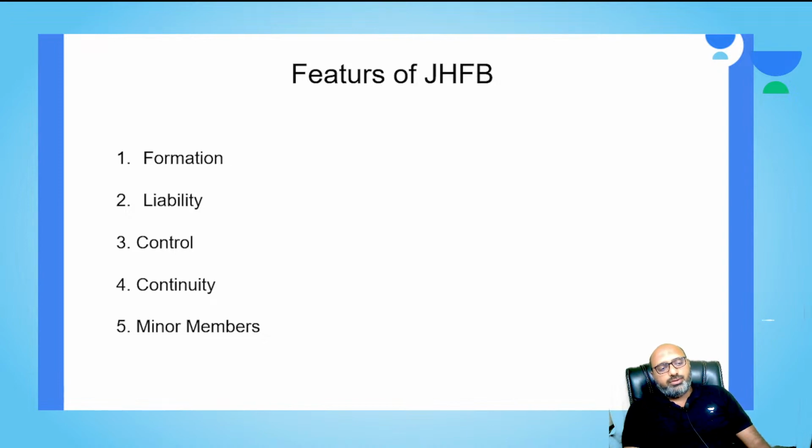For example, if the Karta dies, the next eldest member of that particular family takes up the position of the Karta, and the entire responsibility and control become his. So the continuity of the business will be shifted to the next eldest person.